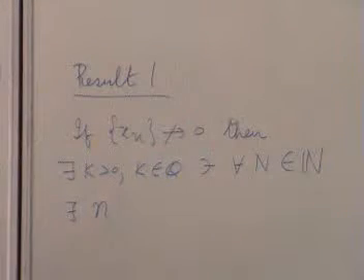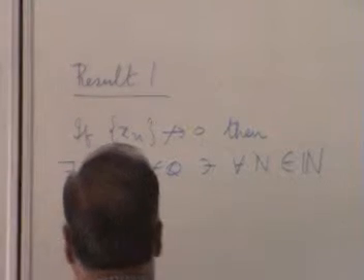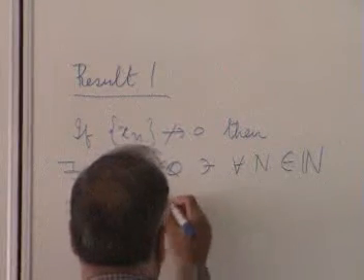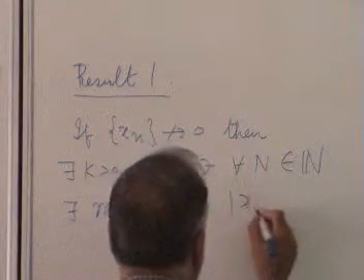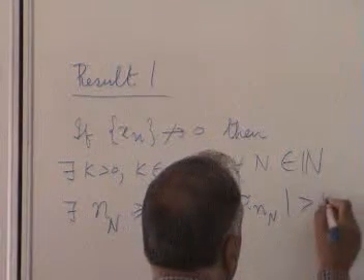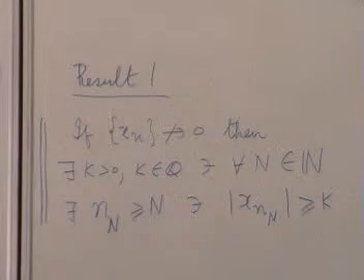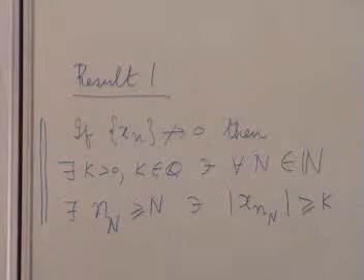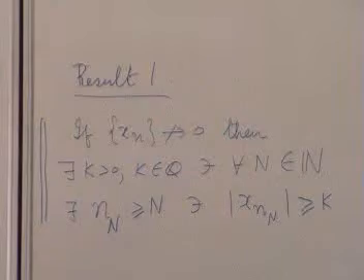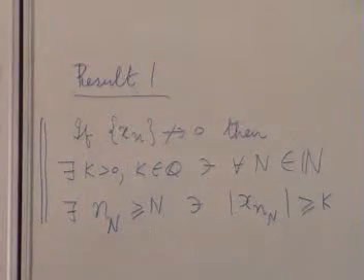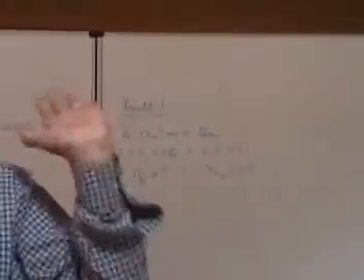Okay, so let's just write n greater than or equal to N such that mod xn is greater than k. This is whatever be the sequence xn. I am not saying whether the sequence xn is Cauchy or not. Take any sequence, if it does not converge to 0, this must happen. Now, what is meant by, suppose in addition it is a Cauchy sequence.